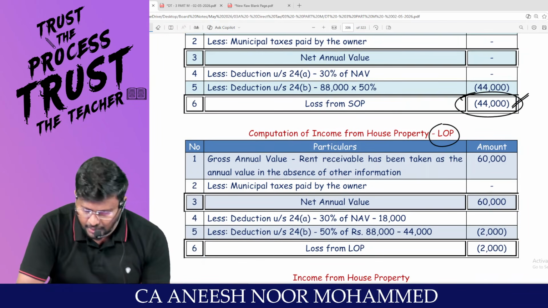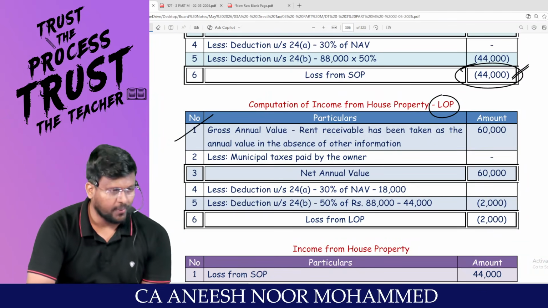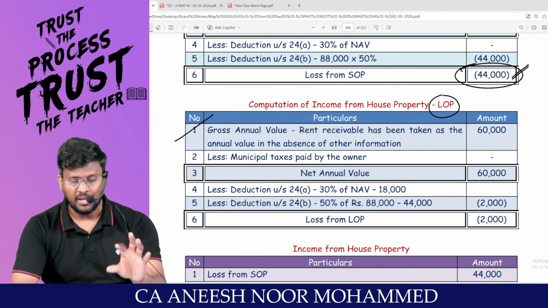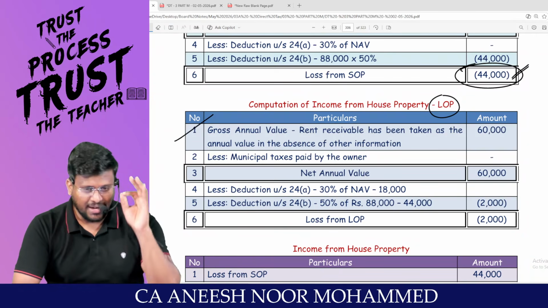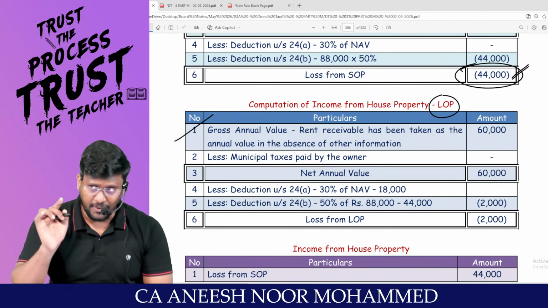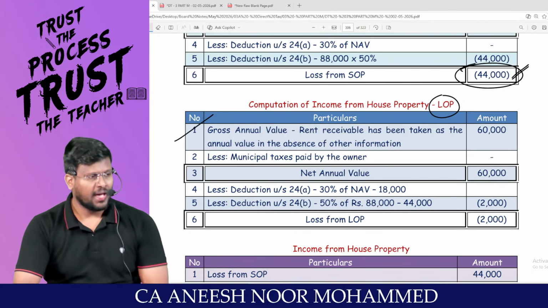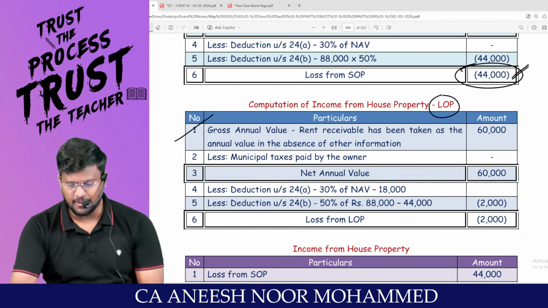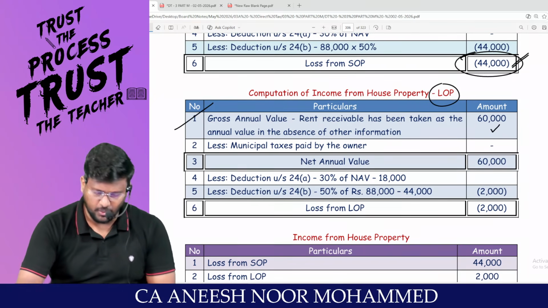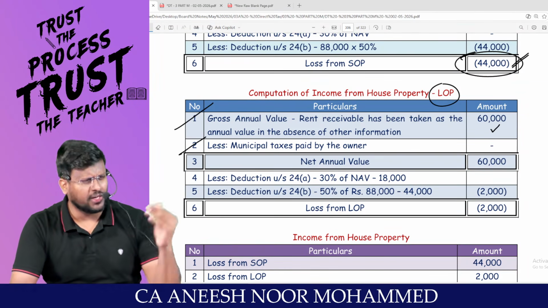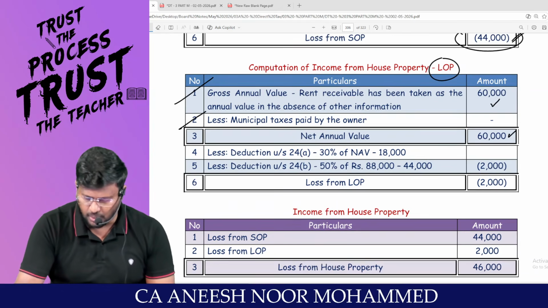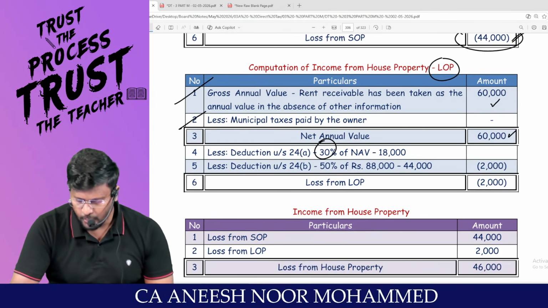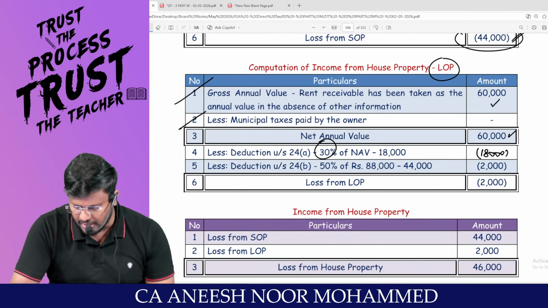Come on, let out property. Sir, gross annual value. What is the monthly rent? 5,000. Is the cash system applicable for the let out portion? No, because the accrual system will be applicable. Because expected rent or actual rent received or receivable, whichever is higher, 60,000 rupees is the gross annual value. Less: local taxes, no such information has been given in the question. Sir, you will be getting the net annual value of 60,000. On that, 30%, which comes to 18,000 rupees, is the deduction under 24(a).